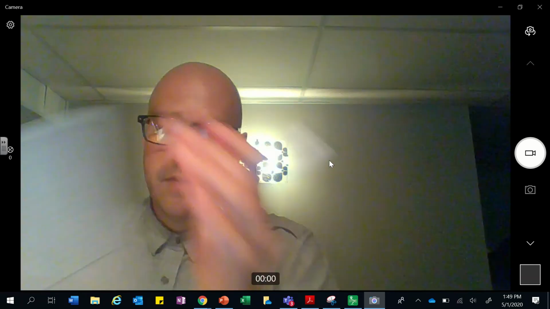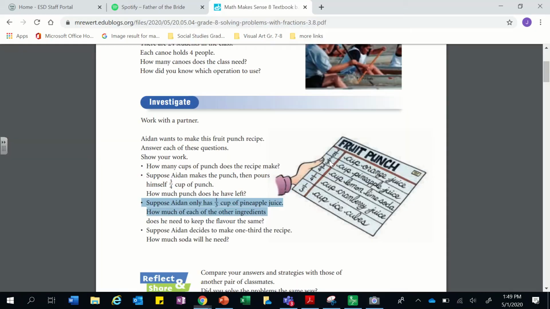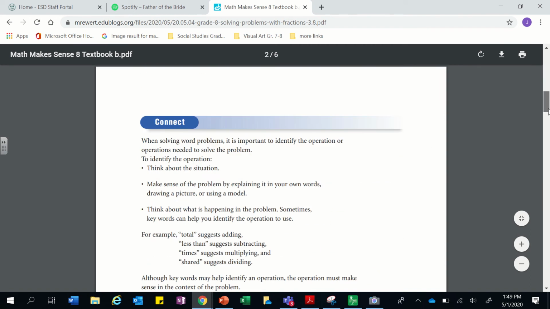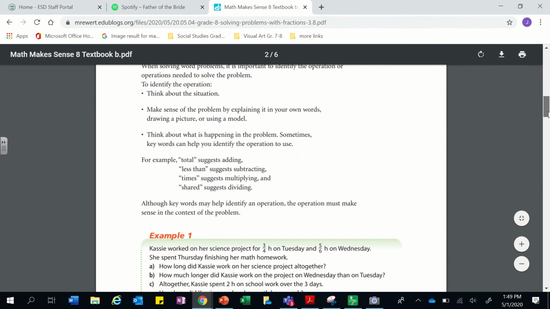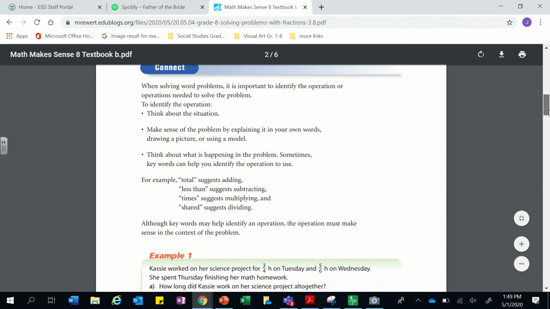And there you go. Last one we've got here. Suppose he decides to make 1/3 of the recipe. And then once again, we are dividing again. So let's take a look down. Here we go. Example number 1.